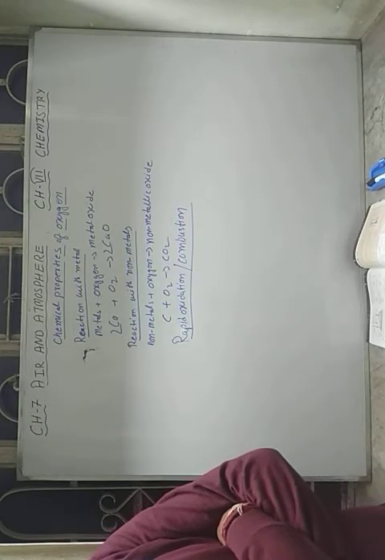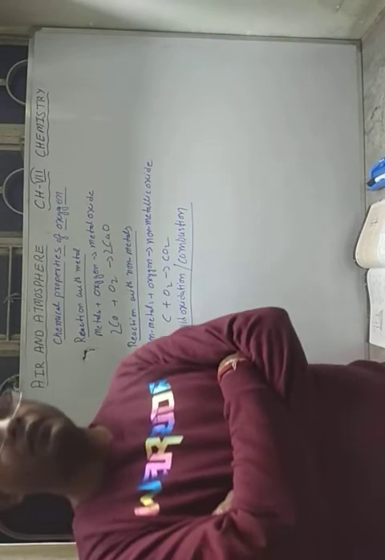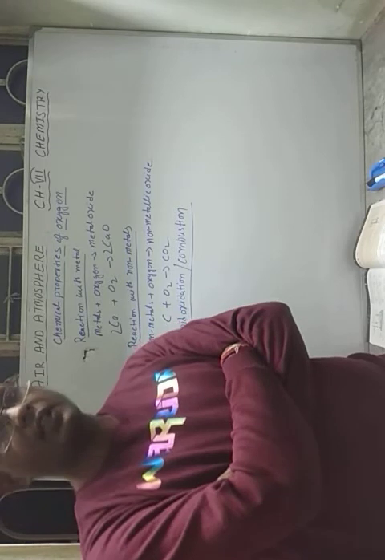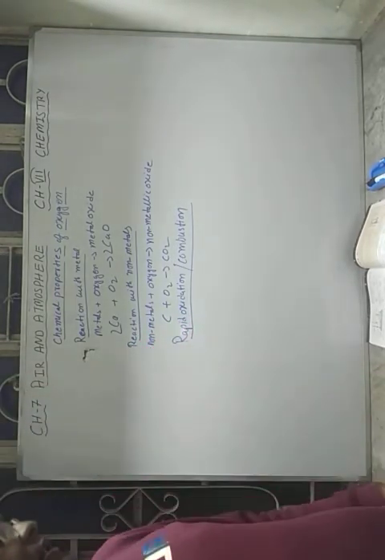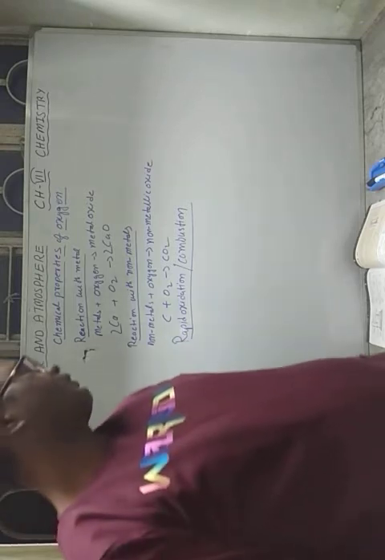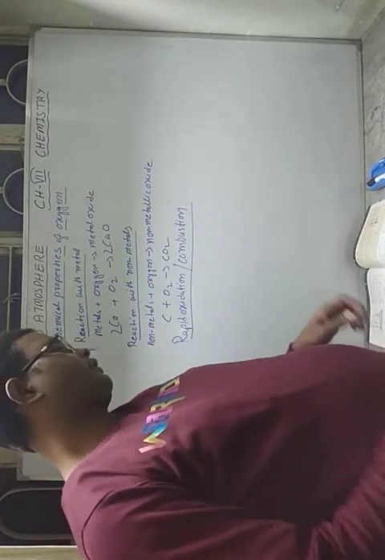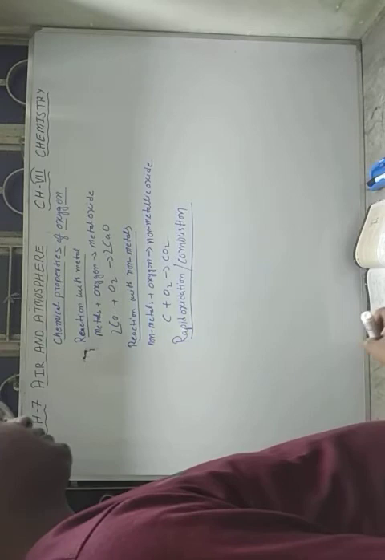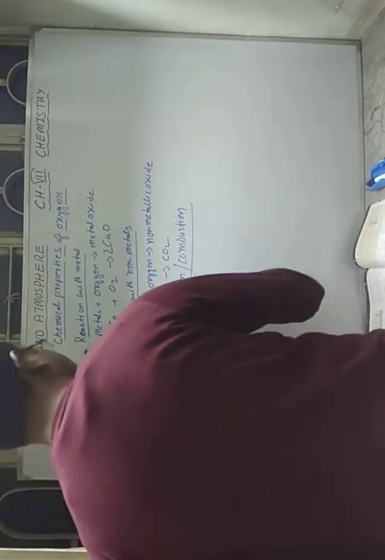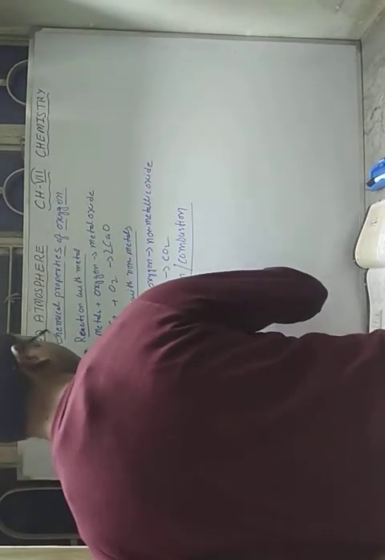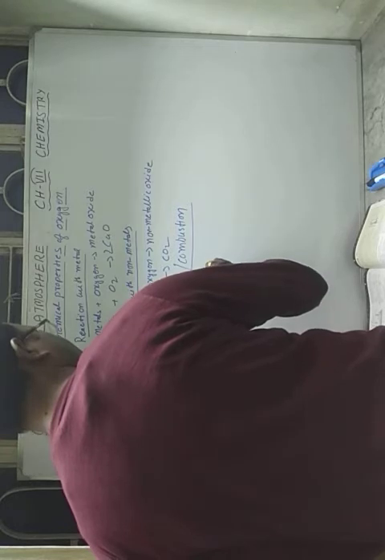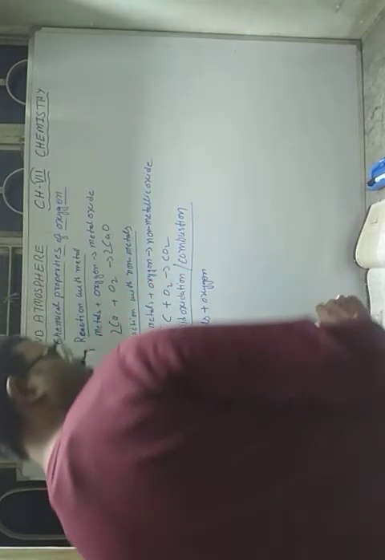So when there is rapid oxidation, most of the time we get heat and light energy. For example, it takes place in the case of fuels. Fuels plus oxygen, what will you get?